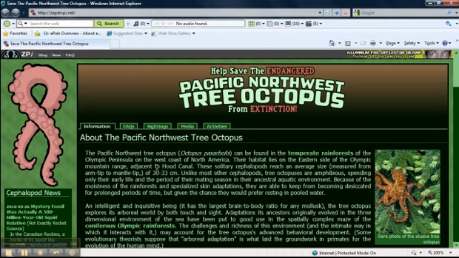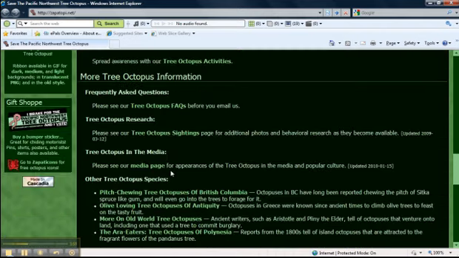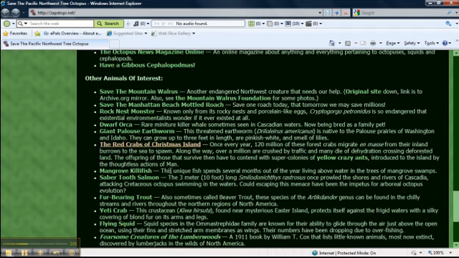Next thing we're going to do is use the ABCs from the resources to help us decide whether or not the information that we have is worthwhile. So the first thing we're going to do is try to find the author of the website. As I scroll down, I'm going to go to the bottom of the website because that's where most information is found.